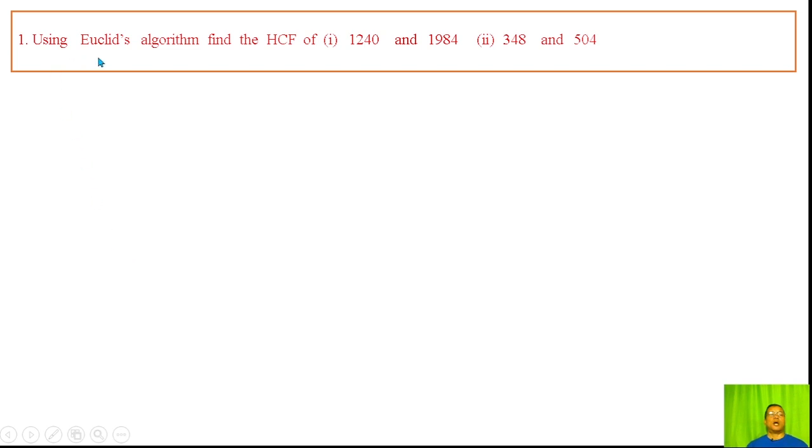Exercise 1.1. Using Euclid's algorithm, find the HCF of 1240 and 1984.